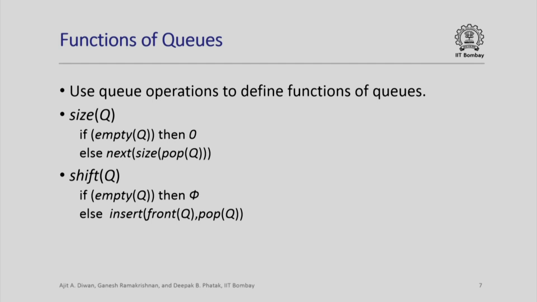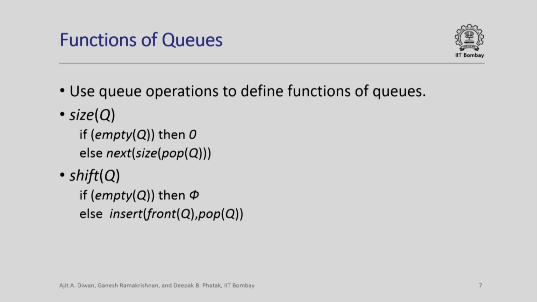So now look at a function like size of queue. If the queue is empty, or if empty queue is true, then the size is 0, else we remove one element from the queue. So look at size of pop queue and return the next number after that as the size of the queue. So this just says that pop queue reduces the size of the queue by 1.